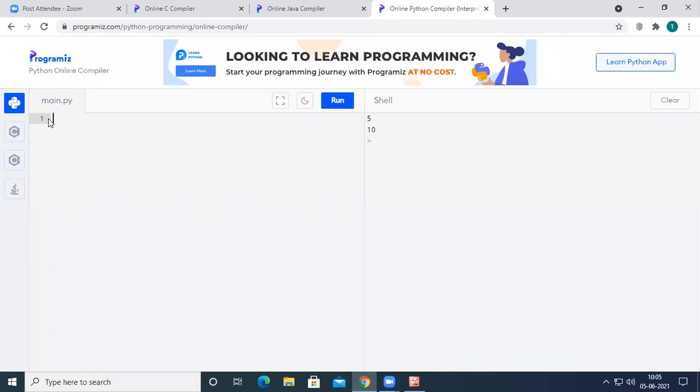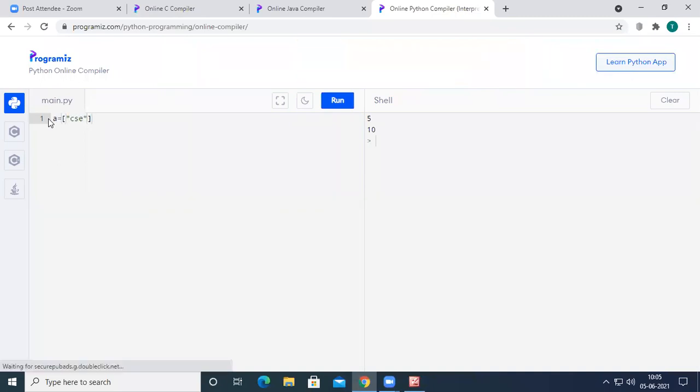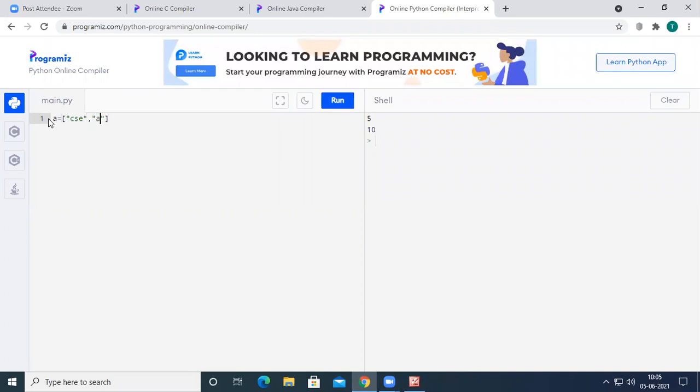Okay, see. So I had a list. I think you are all very familiar with these data types. In data types, we had discussed tuples, list, dictionary, boolean. If you remember those data types, to define a list we just use square braces. So here I have taken a list of 3 elements: CSC, comma, AIML, and then DS.